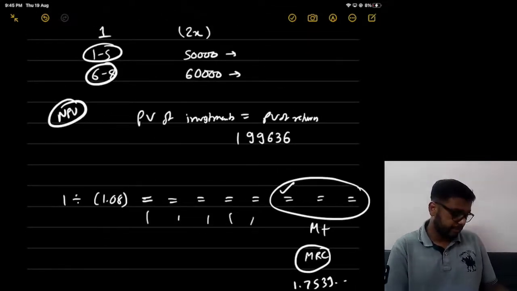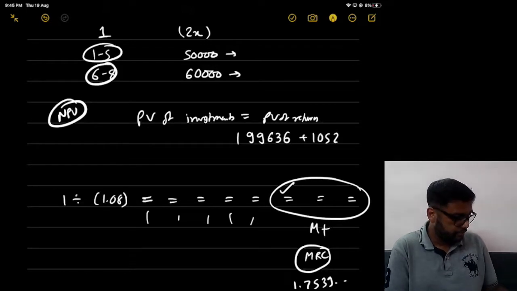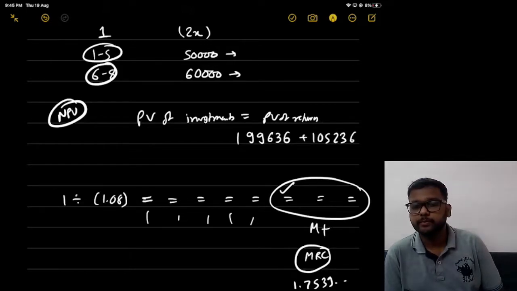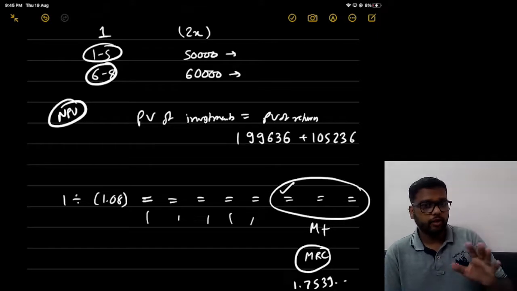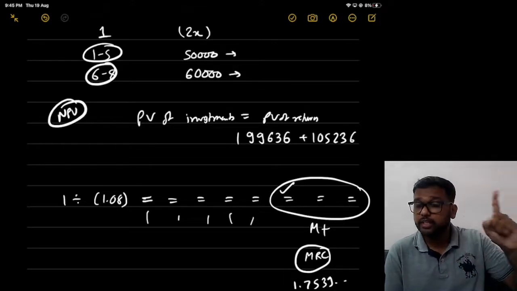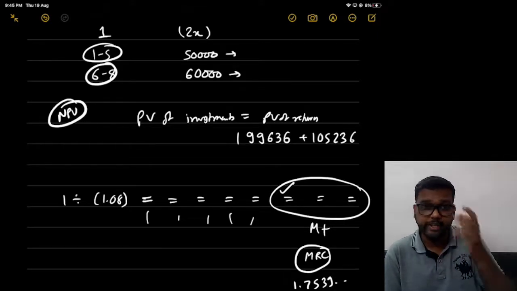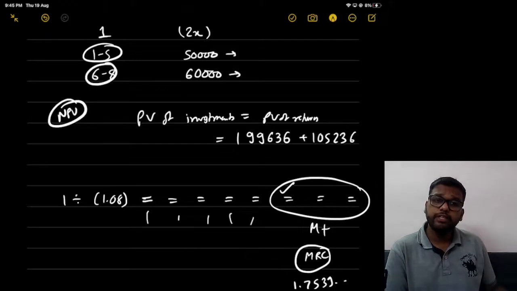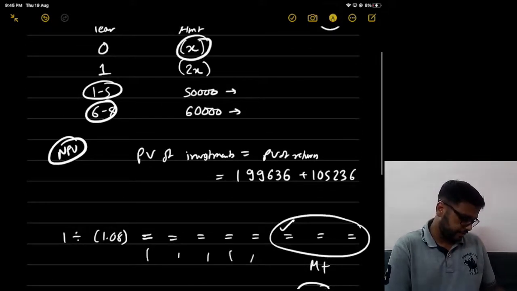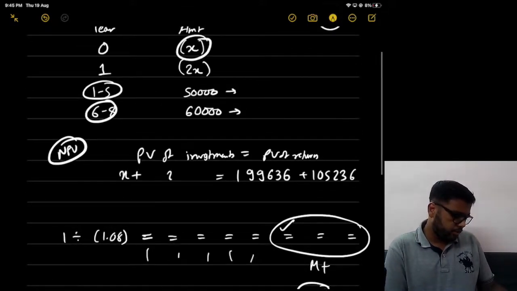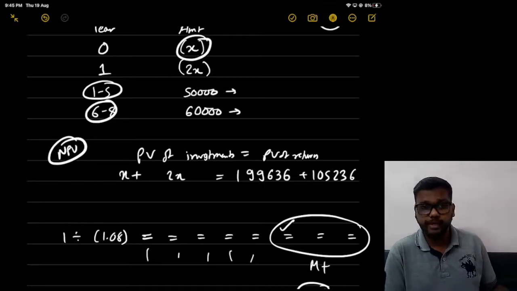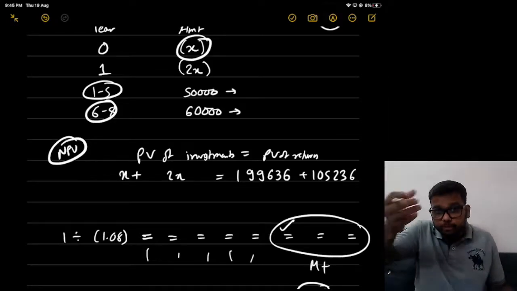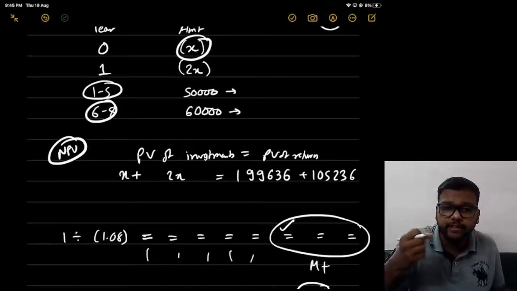That will give us present value as 105236. Check. If you have not understood, like I said, watch the revision batch again, because that will be very helpful. Otherwise you can just watch this part again, rewind. This should be equal to present value of investments, which is X plus 2X, but now 2X is also not today, 2X is also after 1 year.